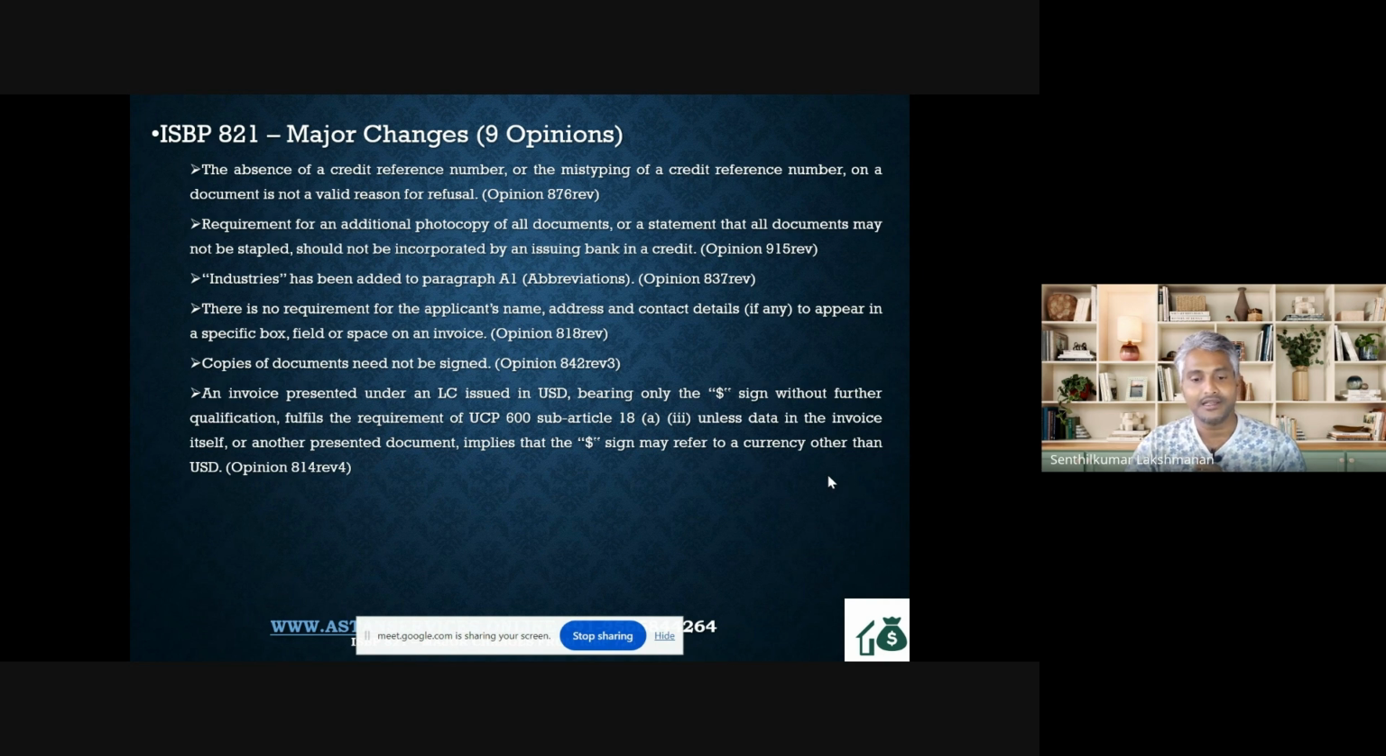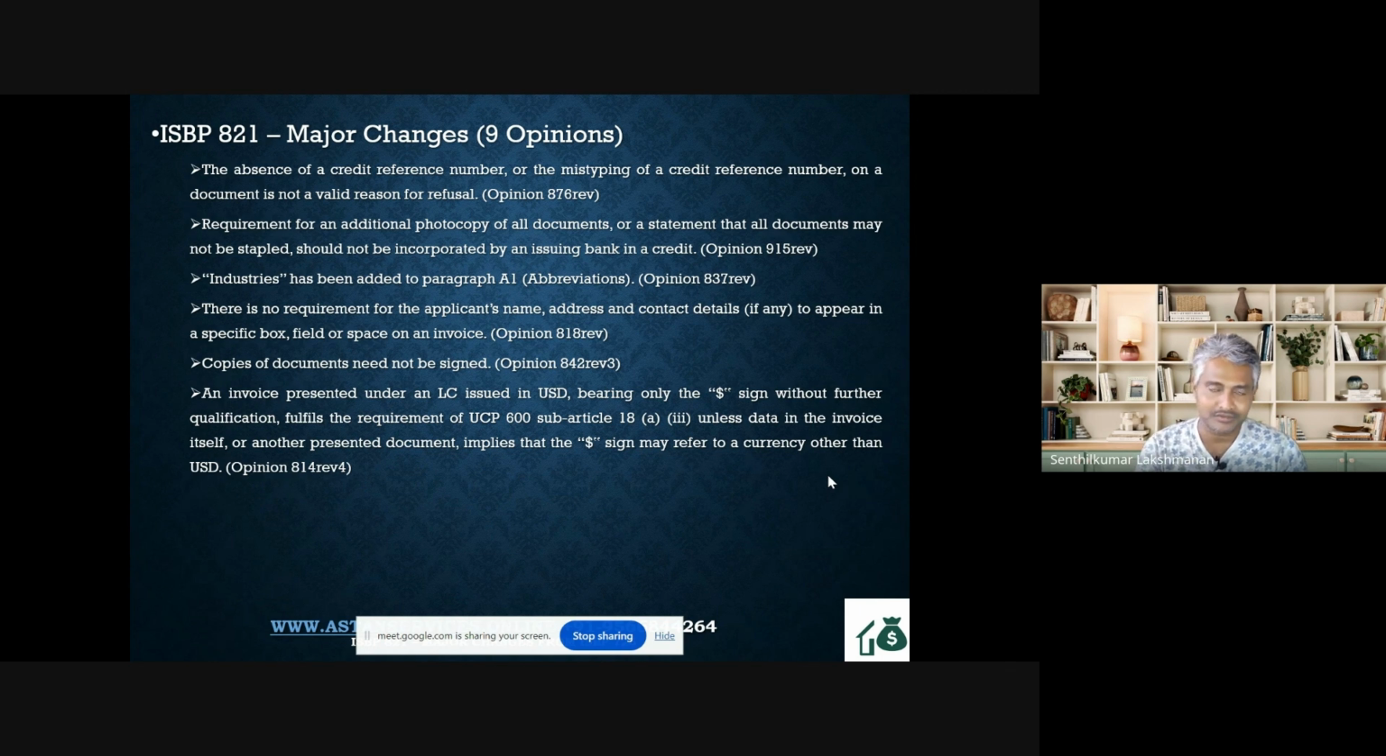Okay, this is again an interesting one. So the LC currency is USD, but most of the times in our invoice we will see only a dollar sign. So we used to raise that as a discrepancy, saying that we are not sure whether it is US dollar or Canadian dollar or Singapore dollar or Australian dollar. So here they are clarifying that if your LC is in USD currency and if you are seeing the dollar symbol in the invoice, you can consider that, provided the invoice itself does not say otherwise.